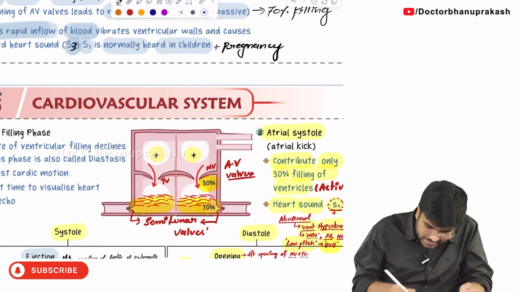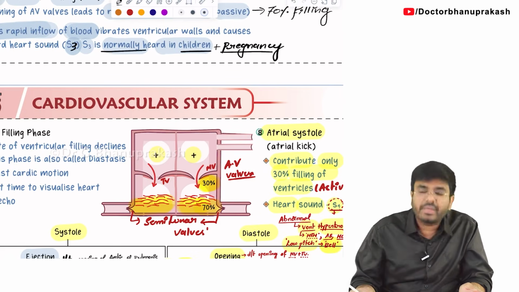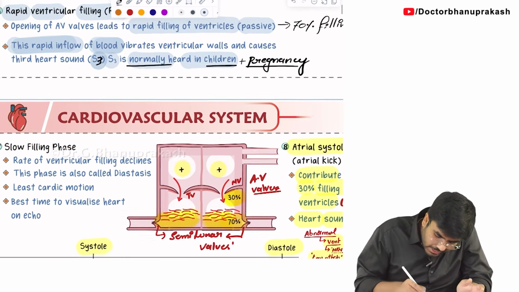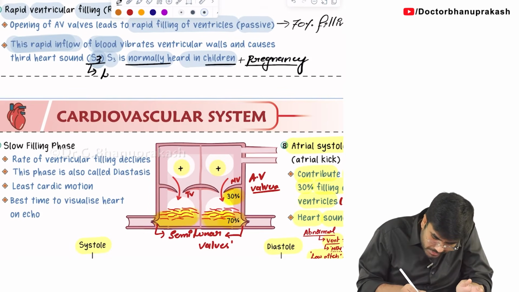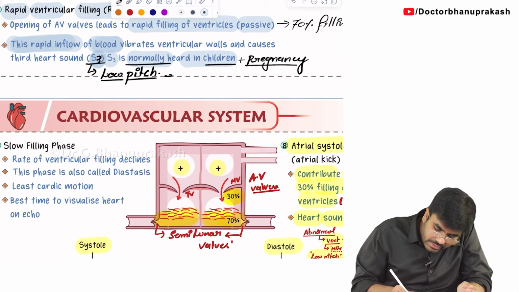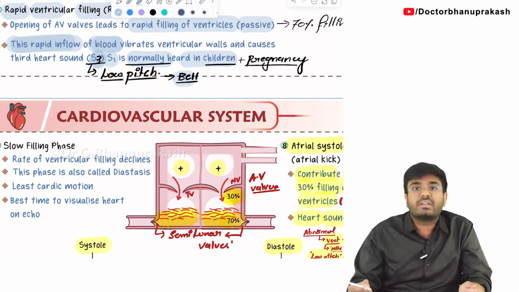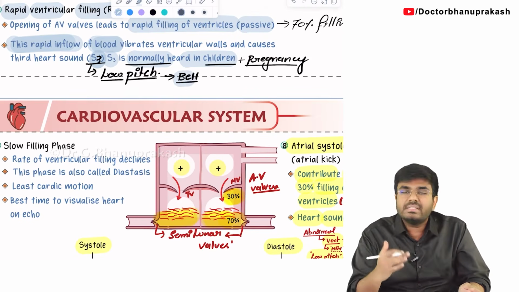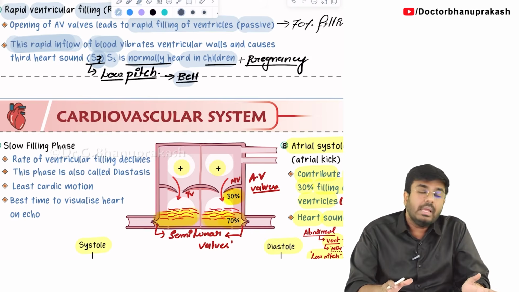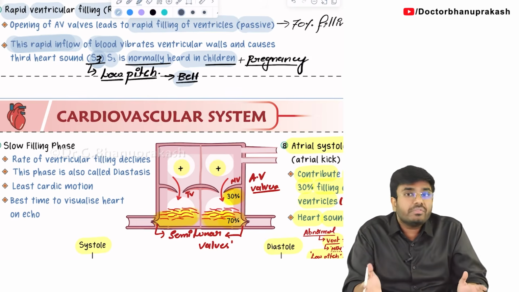It is physiological in children and pregnancy, but S3 is also a low pitch heart sound. S3 is low pitch, which means you can only hear this with which side of the stethoscope? The bell side of the stethoscope. You can only hear this with the bell side of the stethoscope. That too, this S3 is abnormal. It is of course normal in children and pregnancy, but it is abnormal in which individuals?